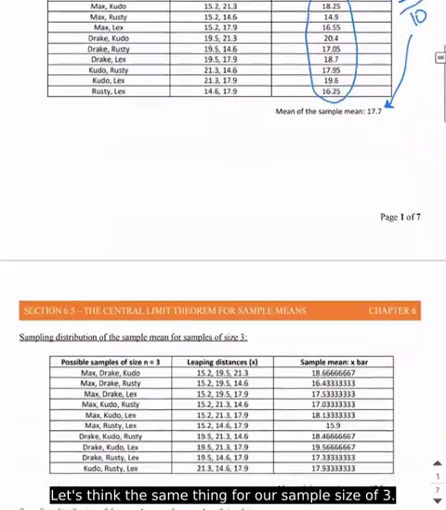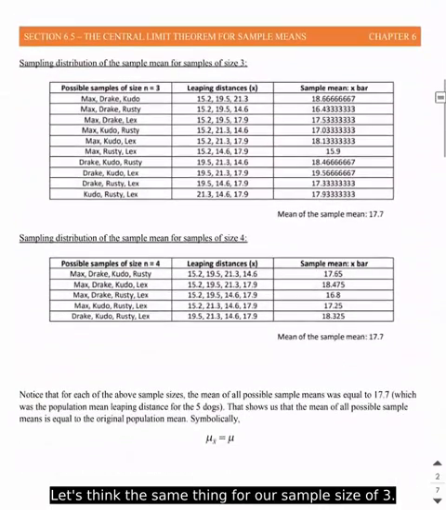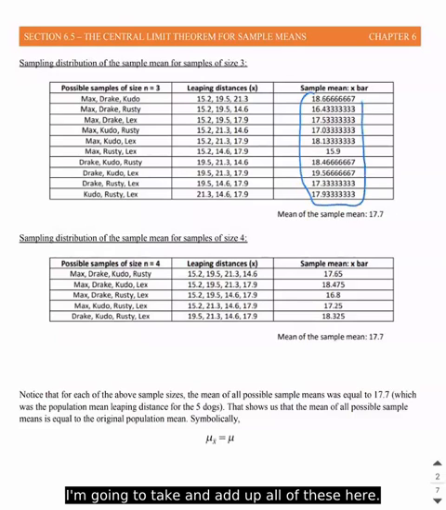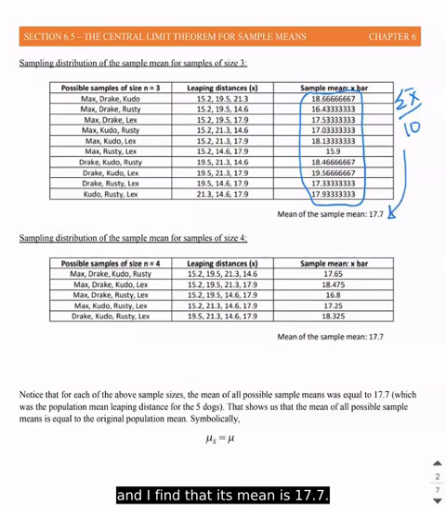Now the same thing for a sample size of 3. So now I'm taking 3 of the dogs, finding the means of those 3 leaping distances, and then at the very end, I'm going to add up all of the sample means, x bar, divide by 10, and I find that its mean is 17.7.